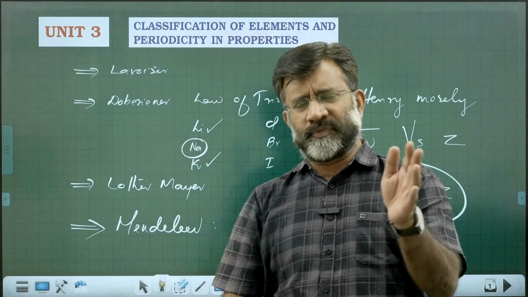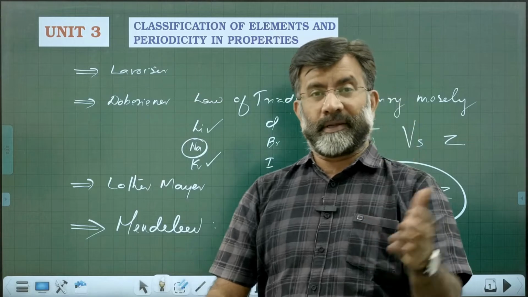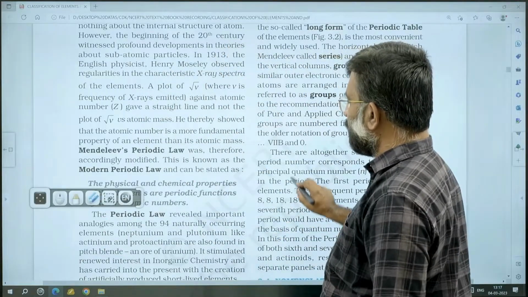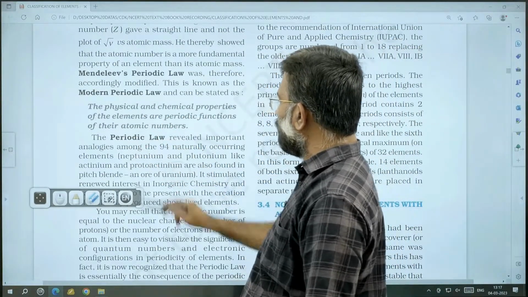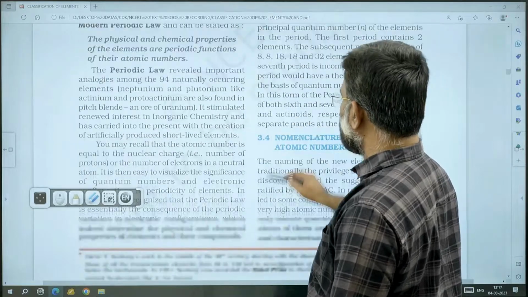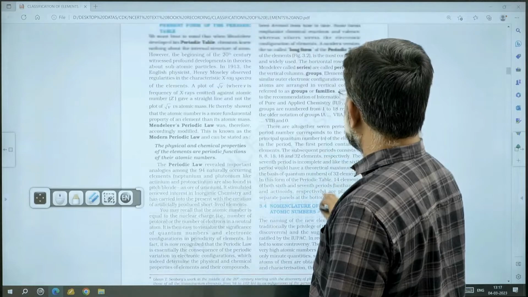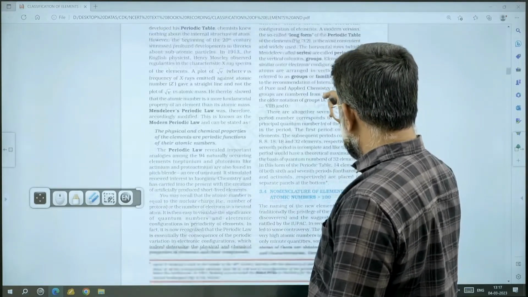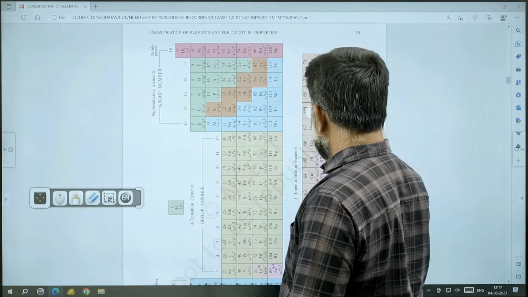Similarly, many times direct questions from NCERT come in NEET and other competitive exams. So, such areas. Then, the modern periodic law: the physical and chemical properties of elements are a function of atomic number. These ideas and the modern periodic table, about groups and periods, we will discuss. Then, this is the modern periodic table.